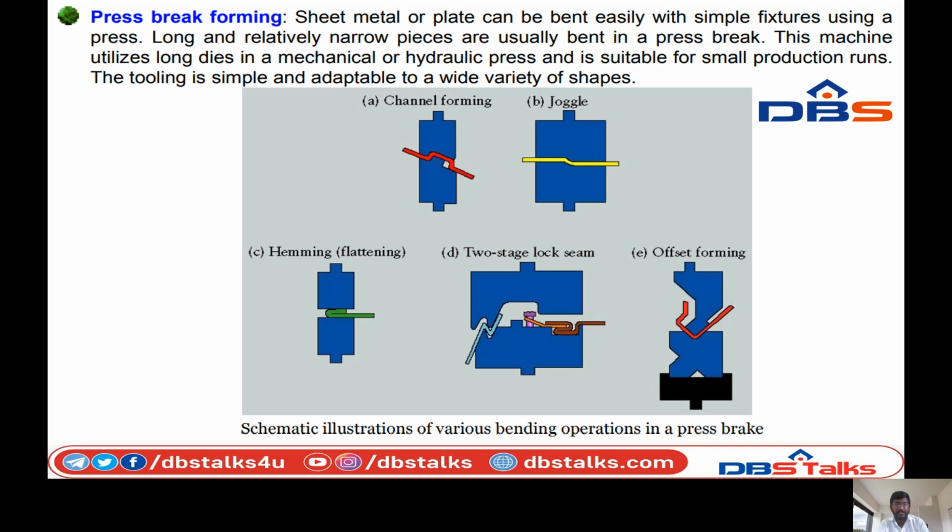In figure A, channel forming; figure B, jogging; figure C, hemming or flattening; figure D, two-stage lock seam; and figure E, the fifth one, is the offset forming operation. So we can see the figures. These are all the same operations. By arranging the dies, the shape of the sheet metal will be changed to form different shapes for the press brake forming operation.